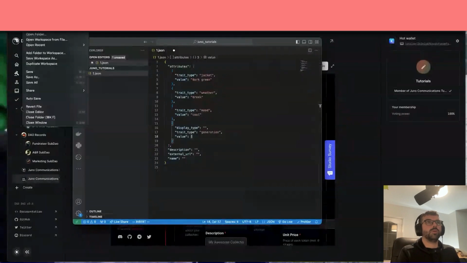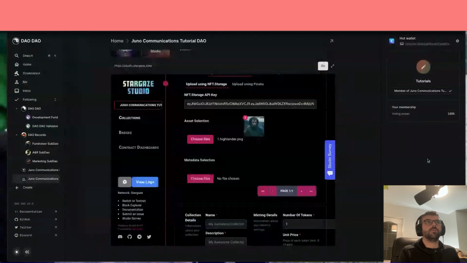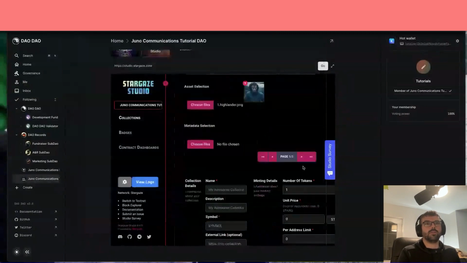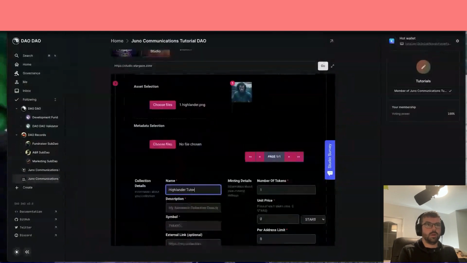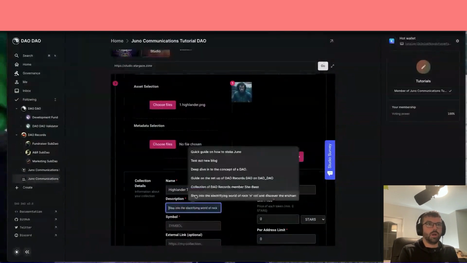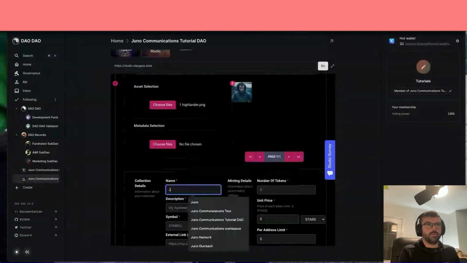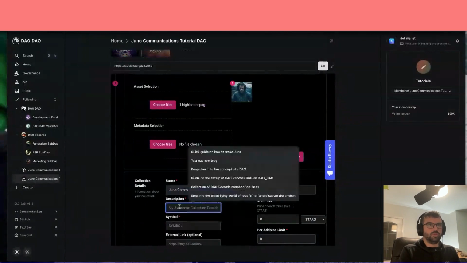Here we go. We're going to use that file 1.json. You've got to save them in numerical order, as you can see. If you go into the documentation, it will tell you all that kind of thing here. But this is just the way you do it. Highlander tutorial. Okay. That's fine. Juno communications tutorial DAO.